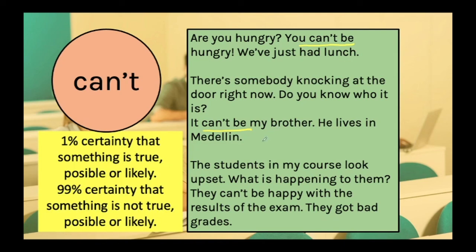The students in my course look upset. They don't have a happy face. They are a little bit angry. What is happening to them? They can't be happy with the results of the exam. They got bad grades. I am 99% sure that they are not happy because they got really bad grades in the exam. I know that because of the results of the exam, they are not feeling well, they're not feeling satisfied. So I can say that they can't be happy.